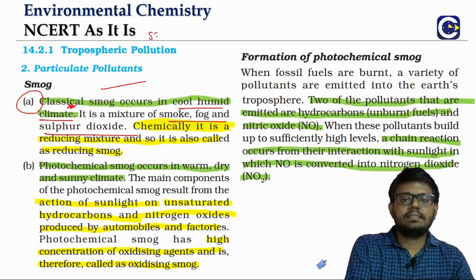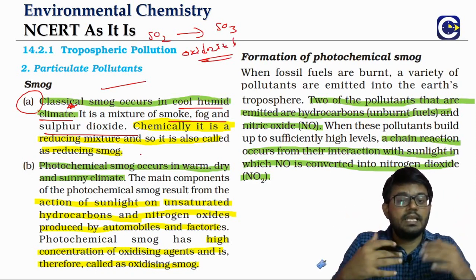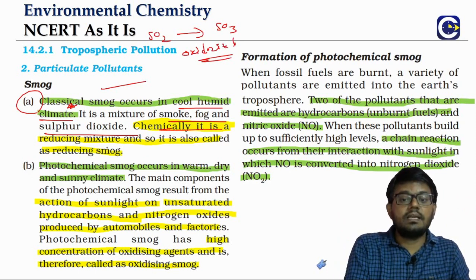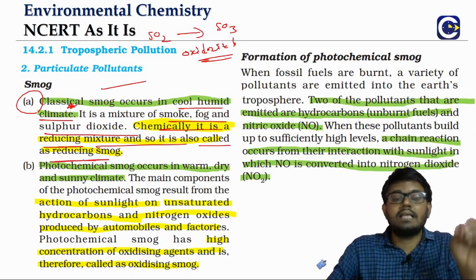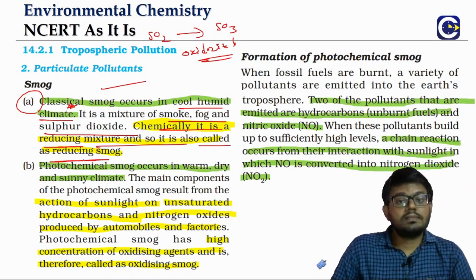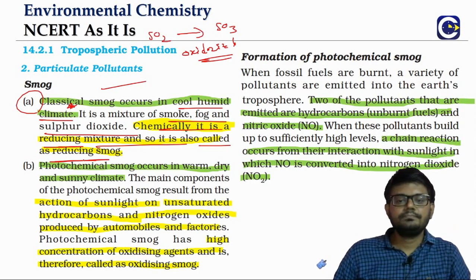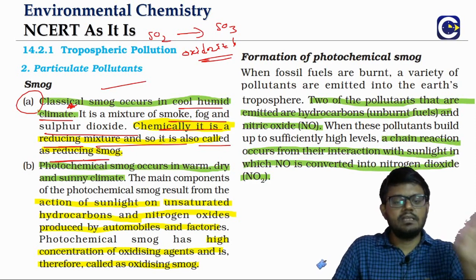You have your sulfur dioxide, which can get further oxidized. Means what? This can act as a reducing agent. This composition can act as what? Reducing agent. Because any substance which can undergo oxidation can act as a reducing agent. That is why chemically we'll see it is reducing in nature. That is why the classical smog can also be called reducing smog. Why? Because the composition that is there inside can act as a reducing agent. It comes in cool and humid climate, typically winters, and the best example you can think of is Delhi.